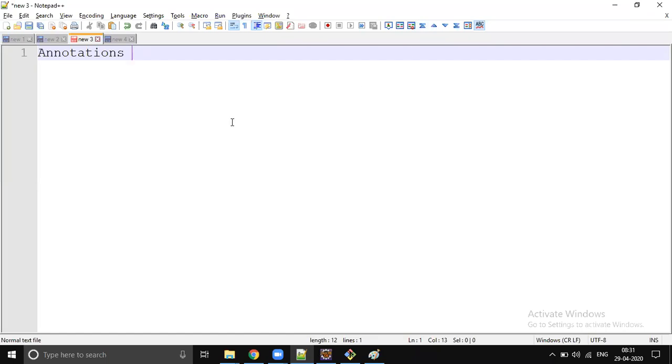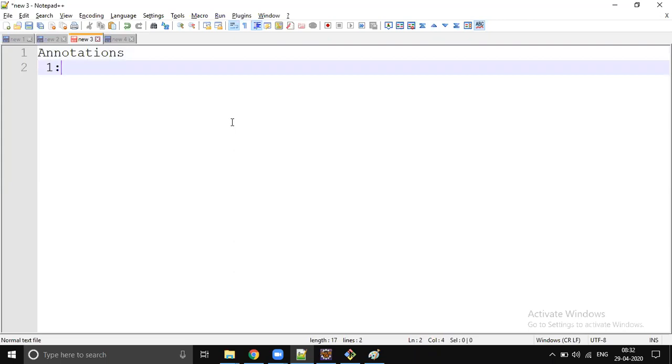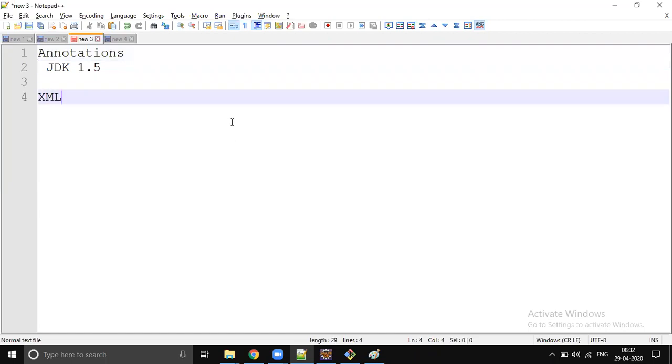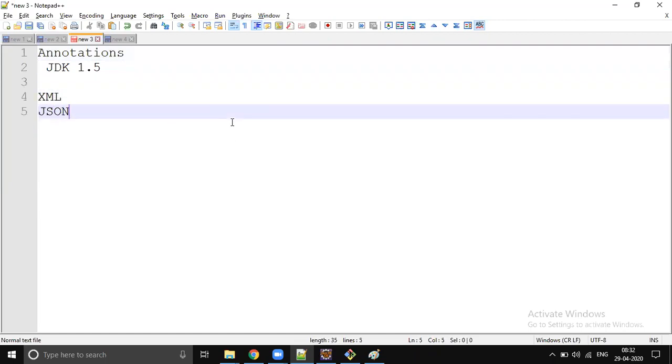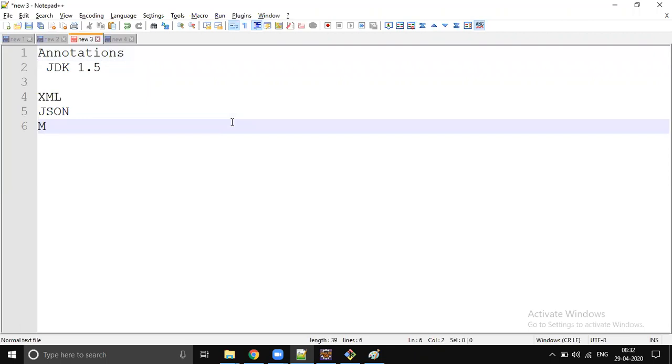Okay, annotations. So this is a JDK 1.5 feature, right? We can think of annotations as an alternative for XMLs, JSONs, or any other metadata configuration technology. So before Java introduced